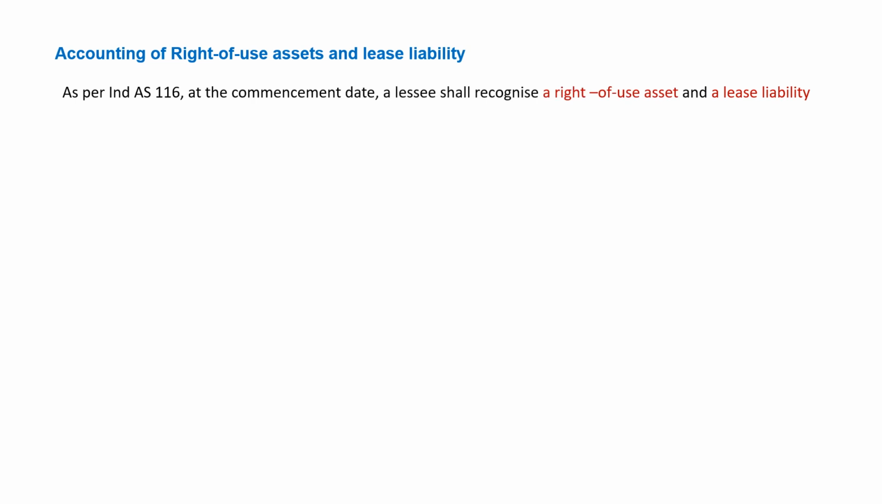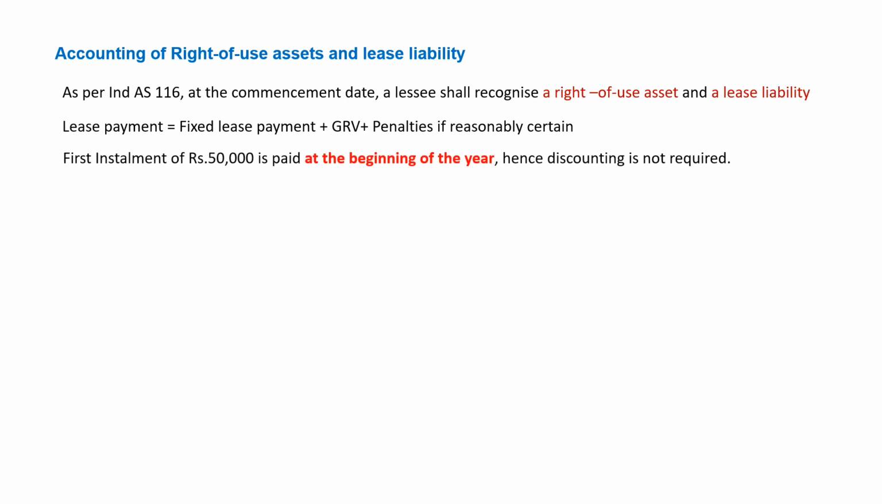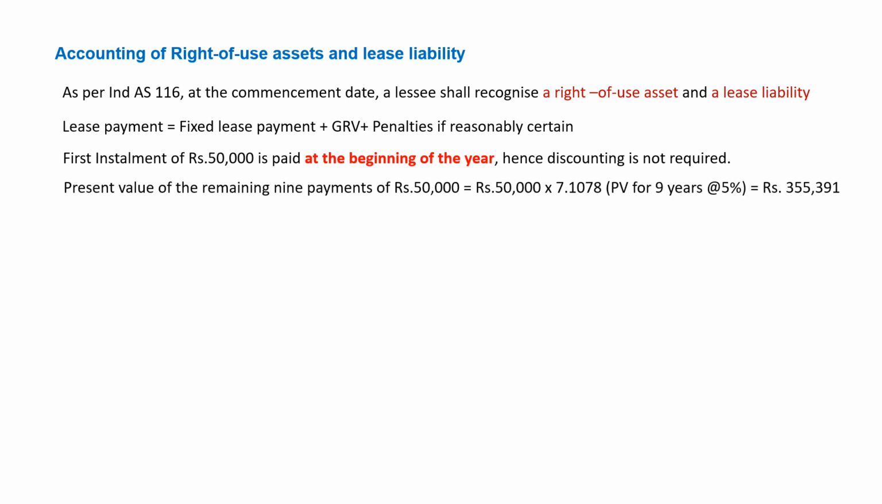So as per Ind AS 116, at the date of commencement, a lessee shall recognize a right of use asset and a lease liability. So what are the lease payments here? Lease payment equals fixed lease payment plus residual value guarantee plus penalties. And in the question, you would have seen that the payment of rent is at the beginning of the year, correct? So in that case, the first installment is paid at the beginning of the year and we don't require to do any discounting for it. So we're going to do discounting only for the remaining 9 payments, that is remaining 9 years.